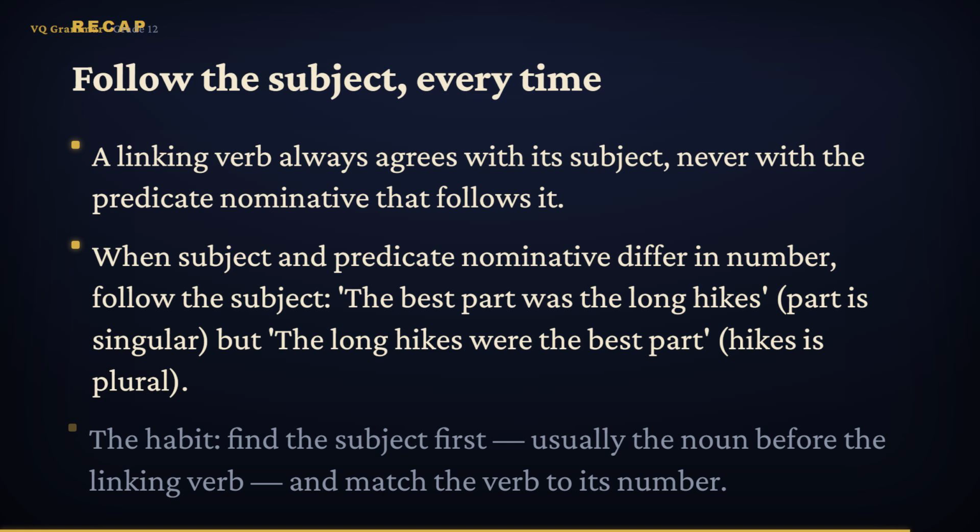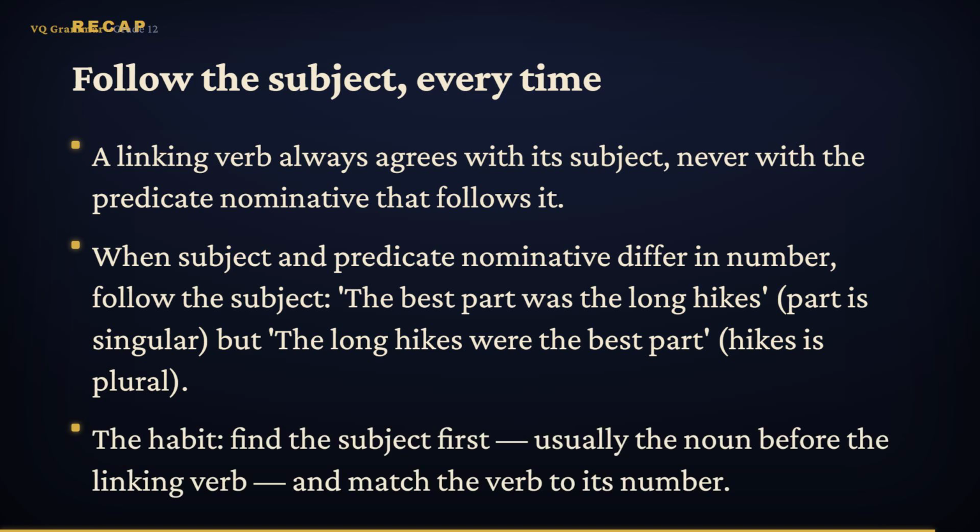But flip it, and the long hikes were the best part, because hikes is plural. Same nouns, and the verb simply obeys whichever one is the subject. And third, the habit that keeps you safe. Find the subject first, almost always the noun before the linking verb, and match the verb to it, no matter